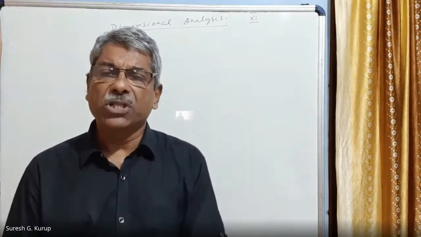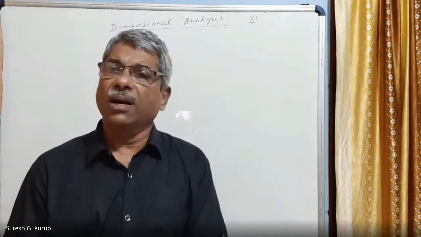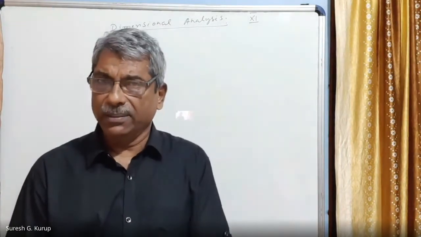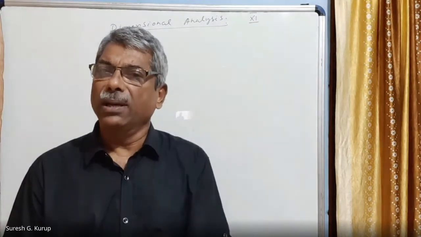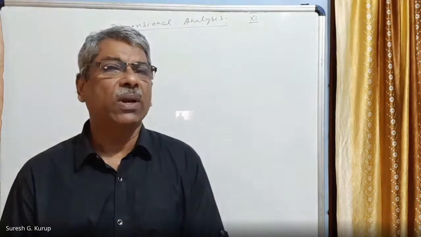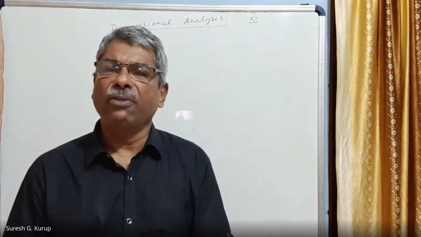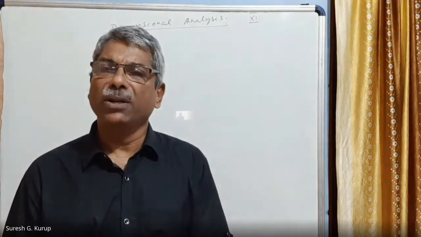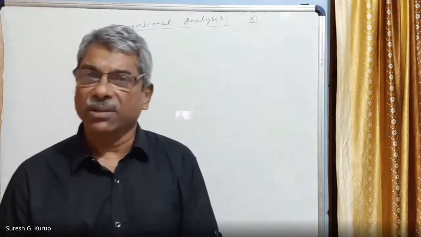There are 7 fundamental quantities, starting from meter. Meter is the unit of length, right? Meter you have to define, mass, kg you have to define, and second you have to define. Like that, you will define all 7 fundamentals and write them in your notebook. Then only the first chapter will be completed.